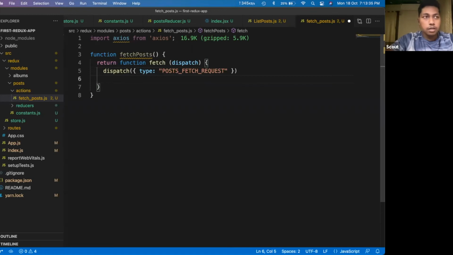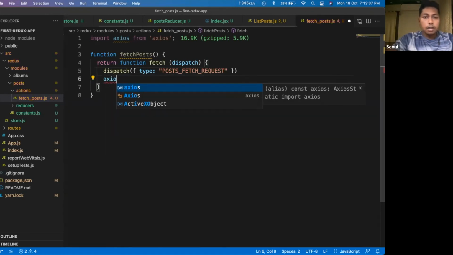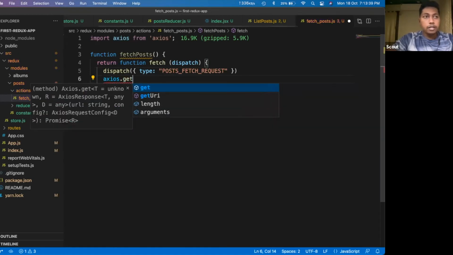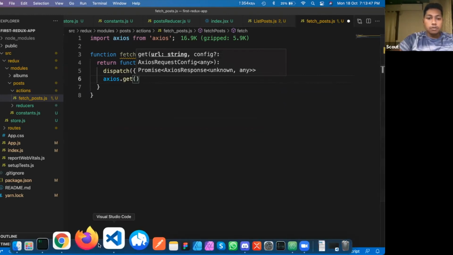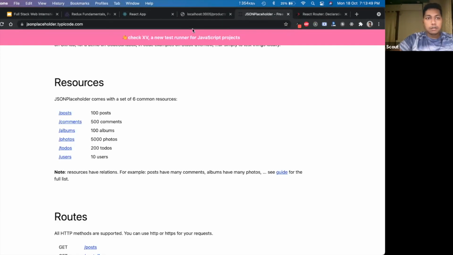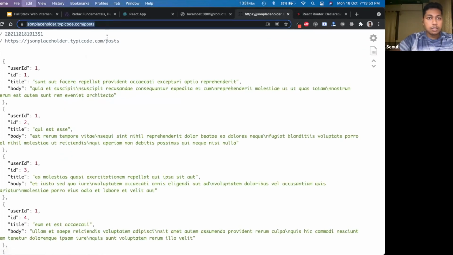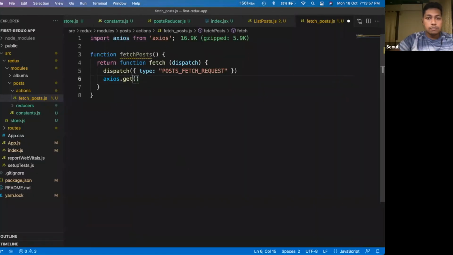Next, I would use Axios to get one resource. What is our resource here? Let's check our browser. Yes, this URL is something which I would copy for now. axios.get, and here is a simple string, this one.